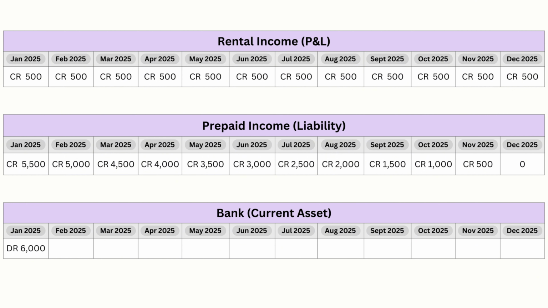By 31st December 2025, the full service has been provided. All £6,000 has now been recognised as rental income in the profit and loss account, and there is no remaining prepaid income on the balance sheet. So the key point to remember: cash is received once, income is earned over time, and the prepaid income balance gradually reduces as the rent is earned.